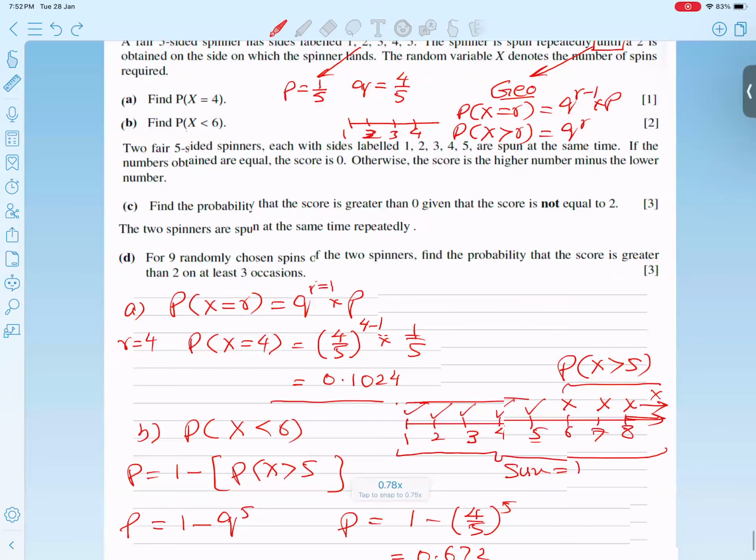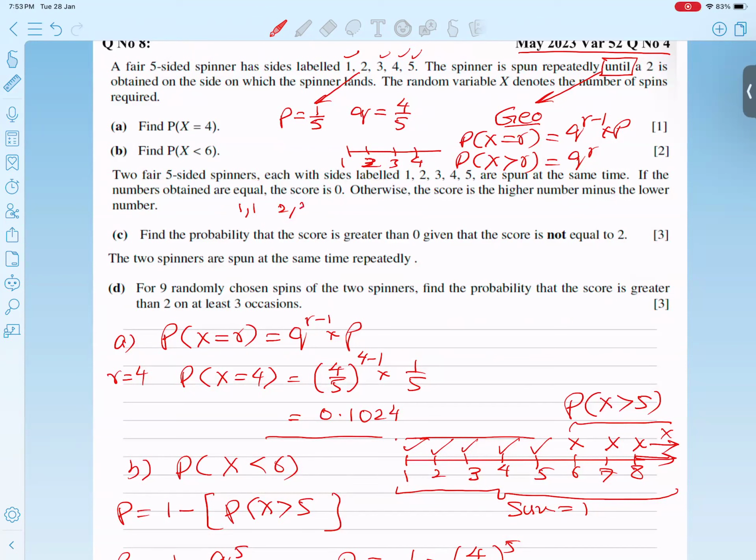Now, two fair five-sided spinners, each side labeled 1 to 5, are spun at the same time. So two fair spinners, it means we have to spin 2. If the numbers obtained are equal, and equal means, students, 1, 1, 2, 2, 3, 3, 4, 4, this is called the scores are equal, then we write score 0 for it. Otherwise, the score is the higher number minus the smaller number. For example, 3 and 1, I subtract them and the answer becomes 2.